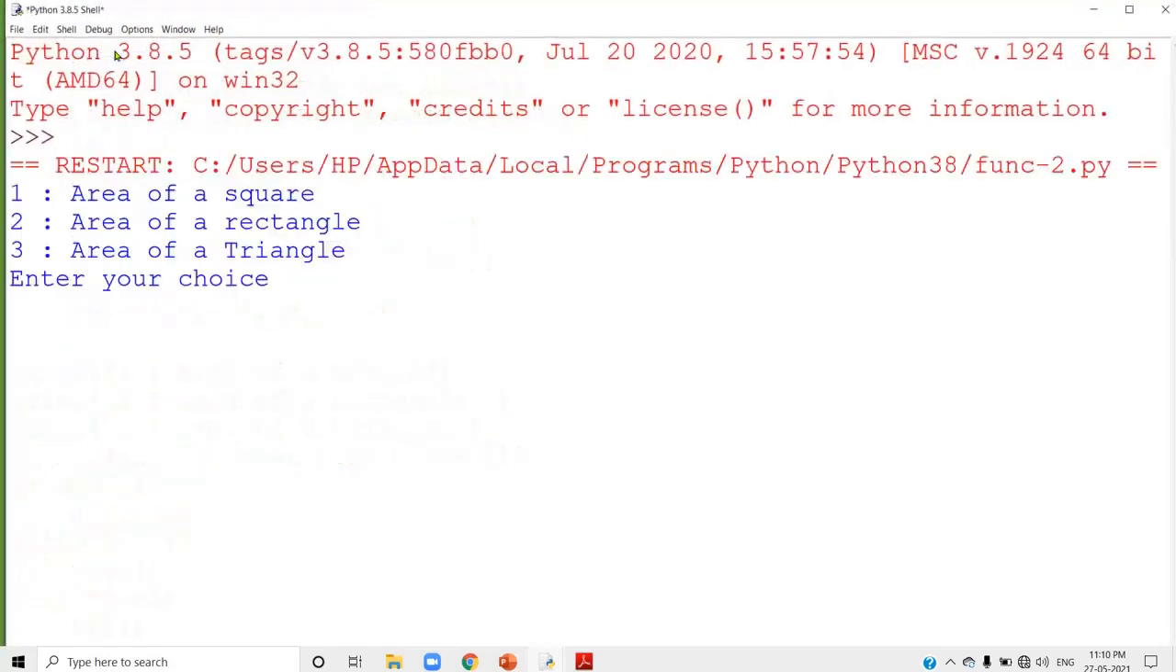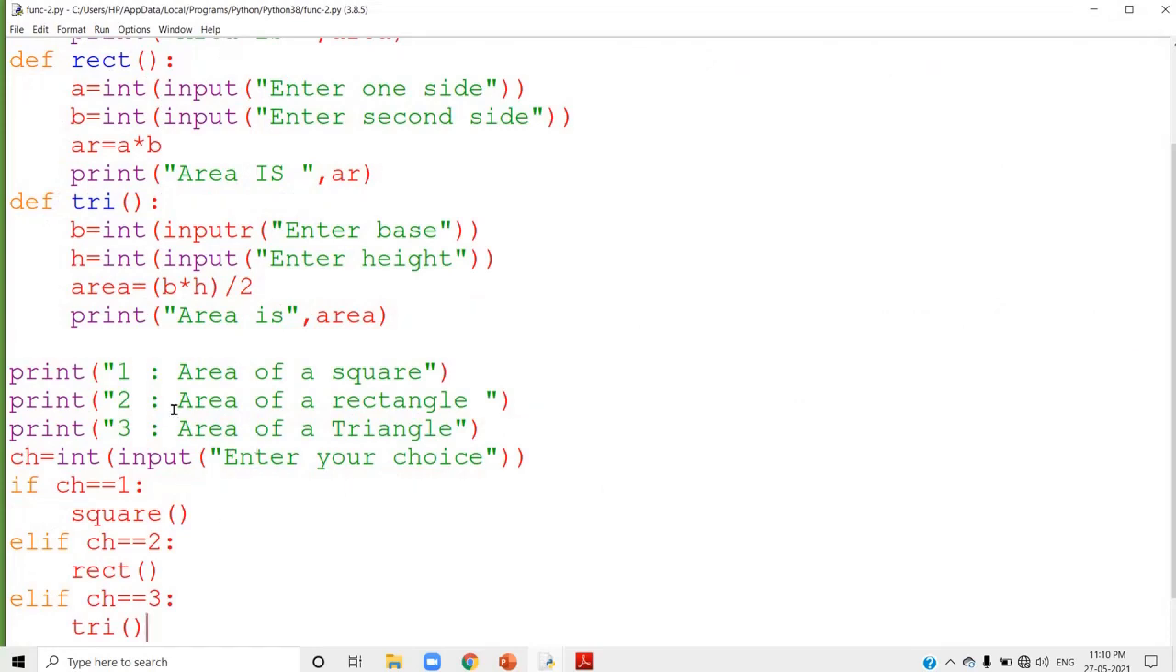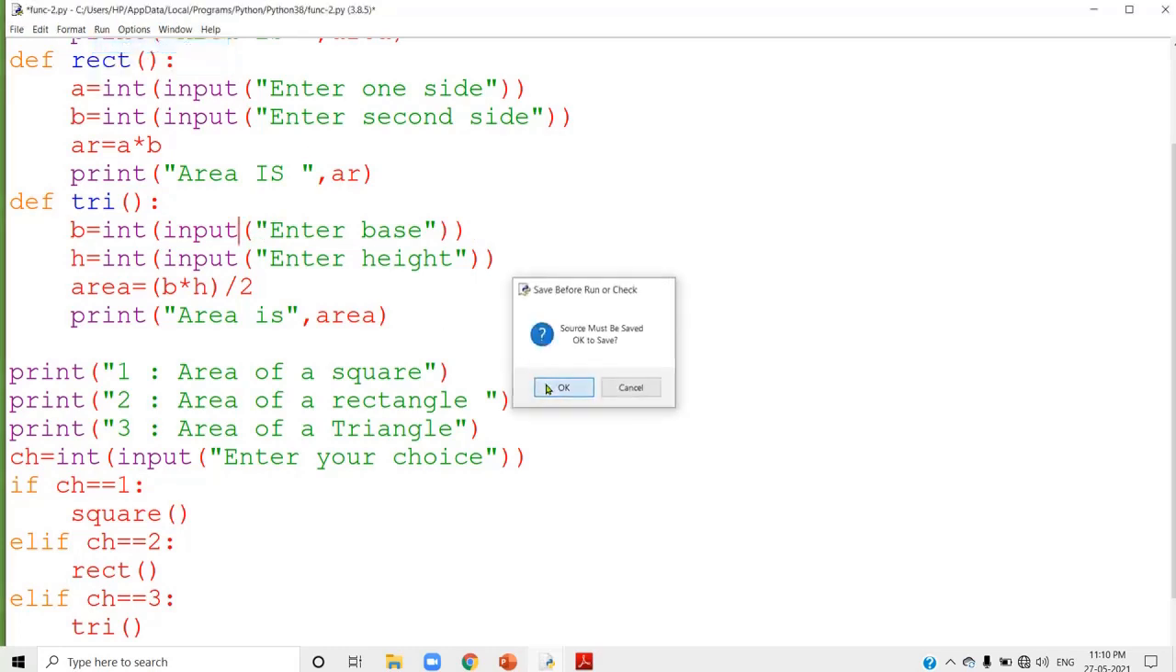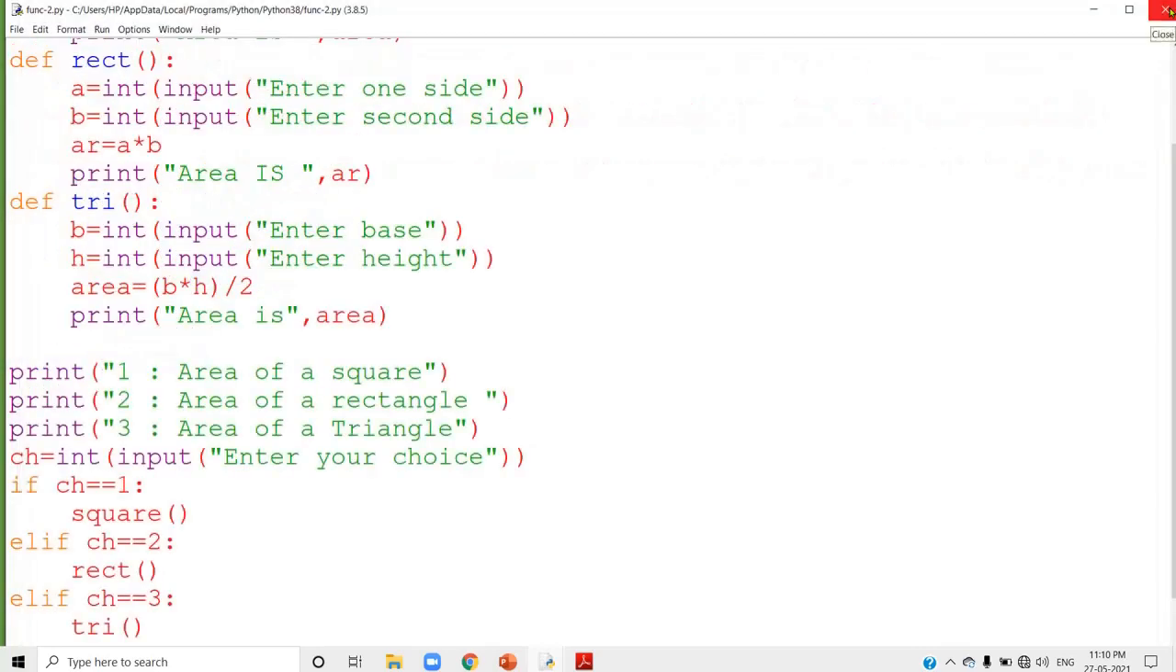I'm going to run the same program. You can run in any order, any choice you can select. I'm going to give the choice as 3. Third means area of a triangle. See, it's showing the error message. Input. I just used it here as input. Where is that place? Yes, this is the place. Yes. Now run the program second time. Give the choice as 3. Base, height. Now you got the area. So you can give any choice there, and depends on the choice value, we'll call that function.